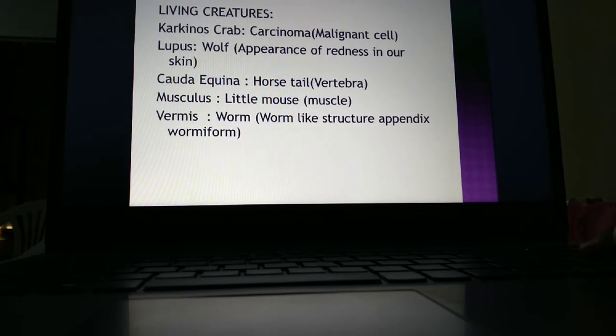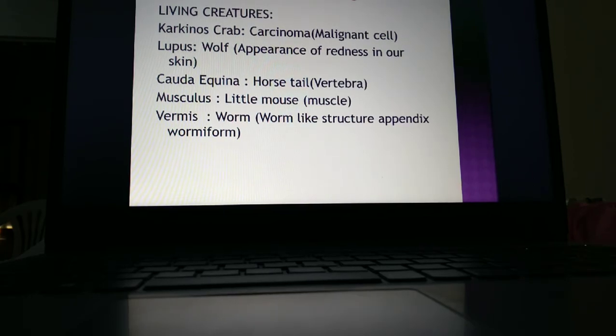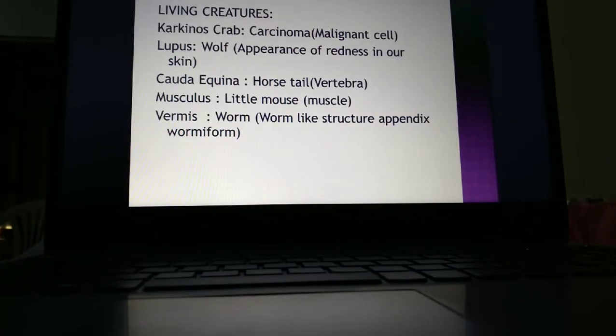Living derivation of words. Some of the terms are derived from important things like living creatures, colors, numbers, everything. So we are going to see them one by one. Living creatures: crab means carcinoma, a malignant cell.